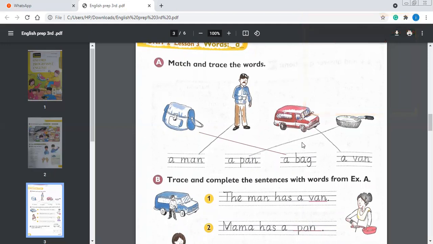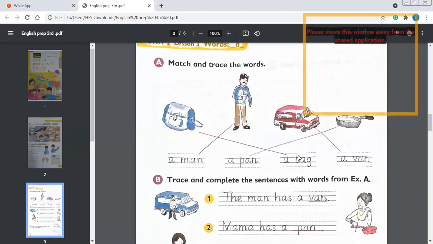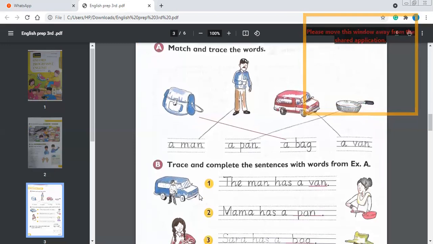A pen, match it with the pen. A pen, pen. A bag, I have already done that. This is already done for you. A van, एक van. A mean एक, yani one van. A van. Okay, let's do B part of this.